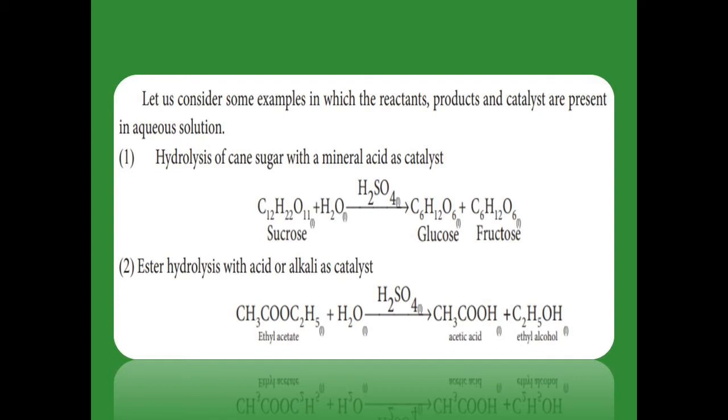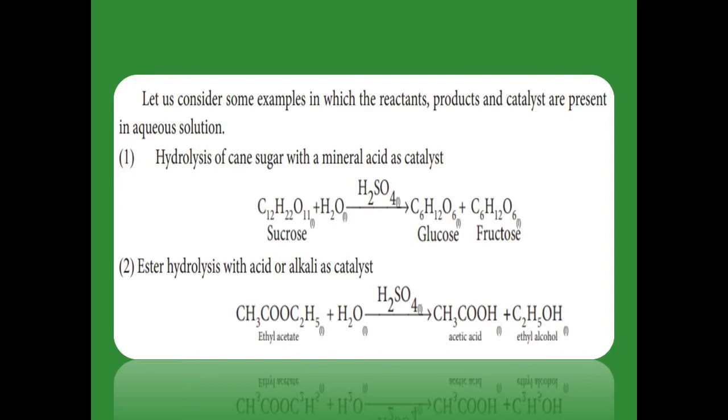More examples for homogeneous catalyst. First one, hydrolysis of cane sugar. The sugar is in the liquid state, and hydrolysis means adding of water, which is also in the liquid state, in the presence of a mineral acid, that is sulfuric acid, which is also in the liquid state. After the reaction we get glucose and fructose, which are also in the liquid state. In this reaction the reactant, the catalyst, which is the sulfuric acid, and the product are all in the liquid state, so they have the same phase, so it is a homogeneous catalyst.